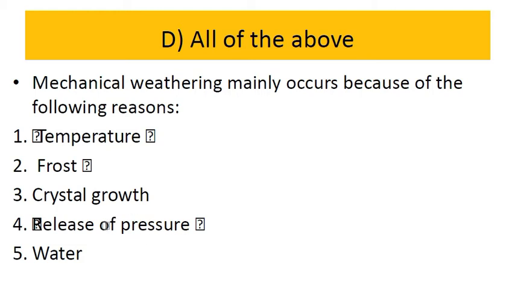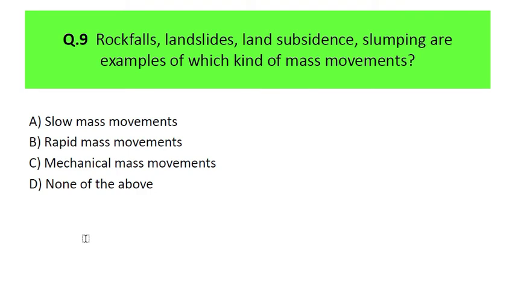So that is again a reason for mechanical weathering. And the last one is the water. So it is a very big agent which causes mechanical weathering. The next question is that rockfall, landslide, land subsidence, slumping are examples of which kind of mass movement?